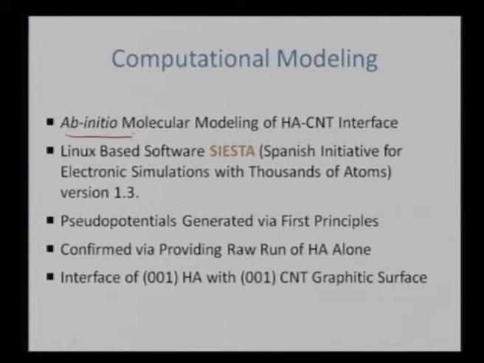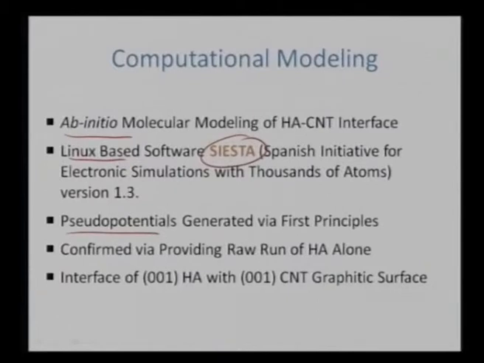So in this case, we define the properties of a particular material or component just by the electronic configuration. Like calcium will be defined by its electronic configuration of 1s2, 2s2, the way it goes, hydrogen by 1s1 and so on. So the only input required is the electronic configuration, and based on that, Linux based software has been used, which is Siesta, the Spanish Initiative for Electronic Simulation with Thousands of Atoms. So in this case we can utilize many more atoms and see how their interaction is happening, and then the pseudo potentials are generated.